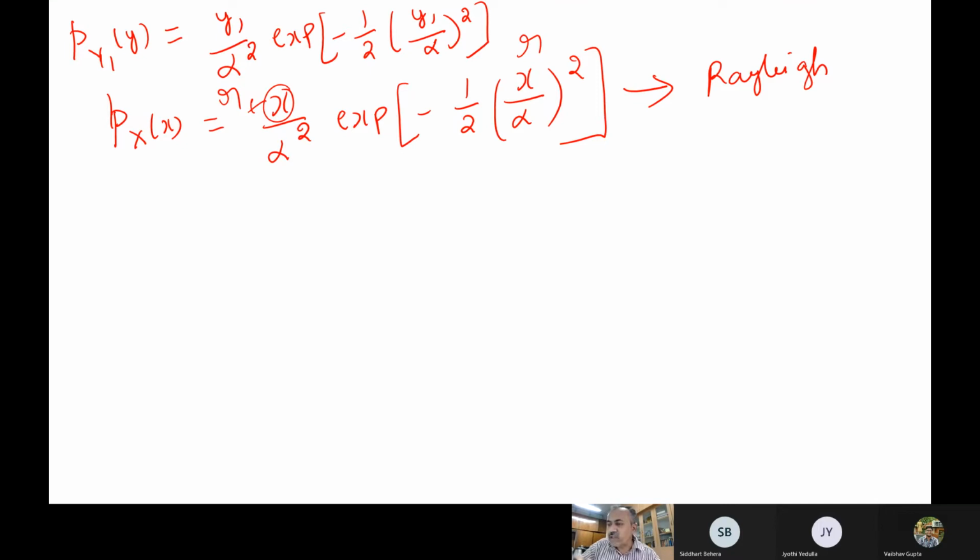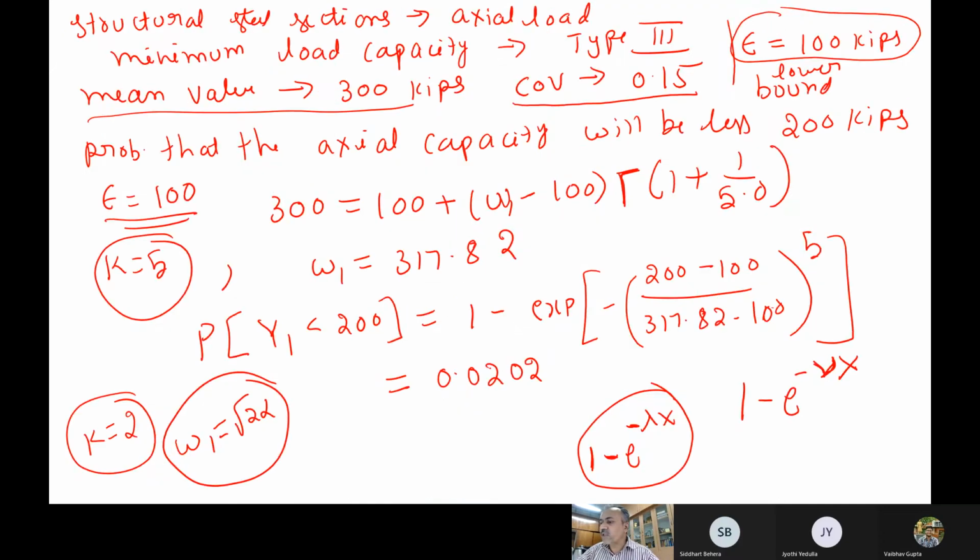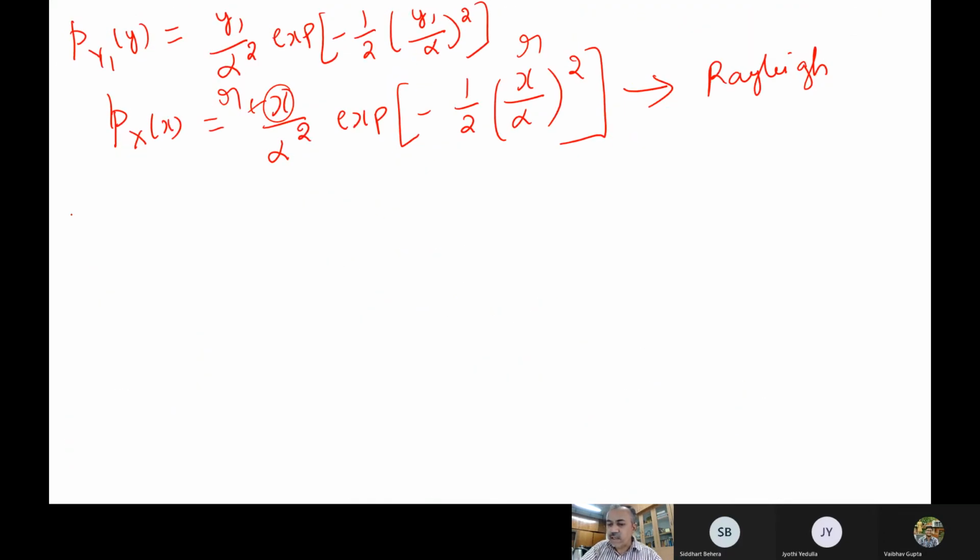We have skipped many derivations, like these expressions we have not derived. I have told you these equations only, but this derivation and others take a separate course to teach. This much is sufficient, because when we discuss the failures of our structures, reliability and other things, we will be using these extreme value distributions after some point of time. So now let us go to our reliability.